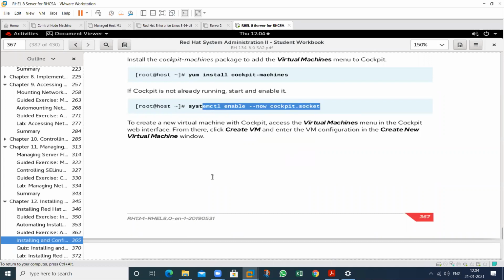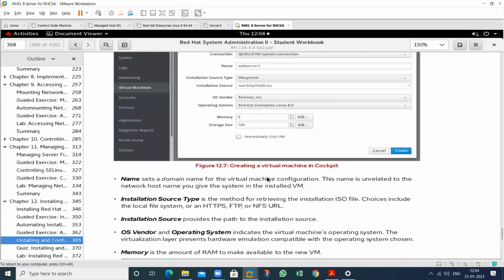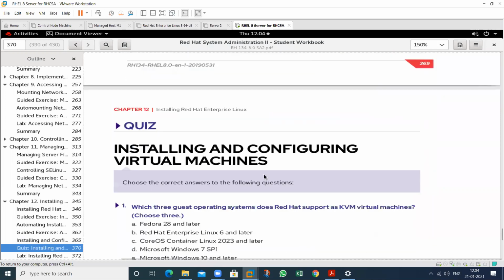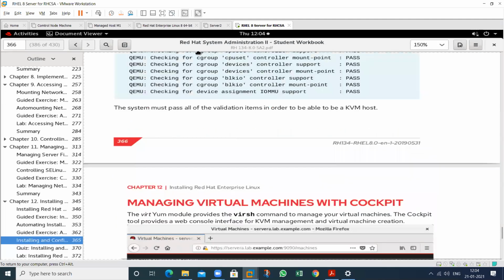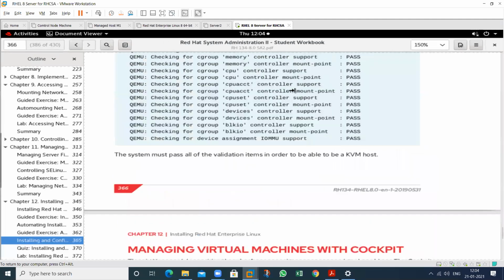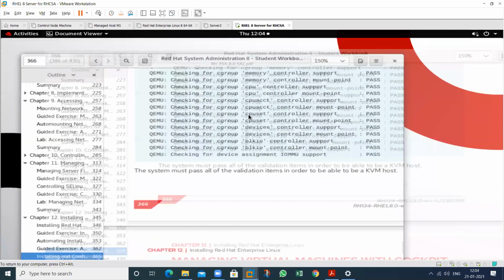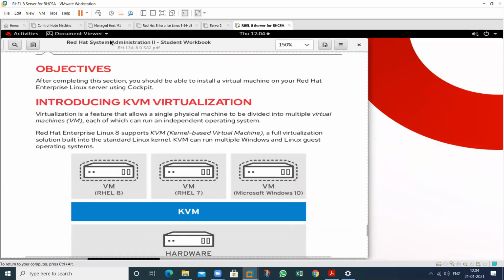So we can create machines. So this is the graphical view. So this is the procedure. Suppose I follow some steps of this. See, this is related to KVM.